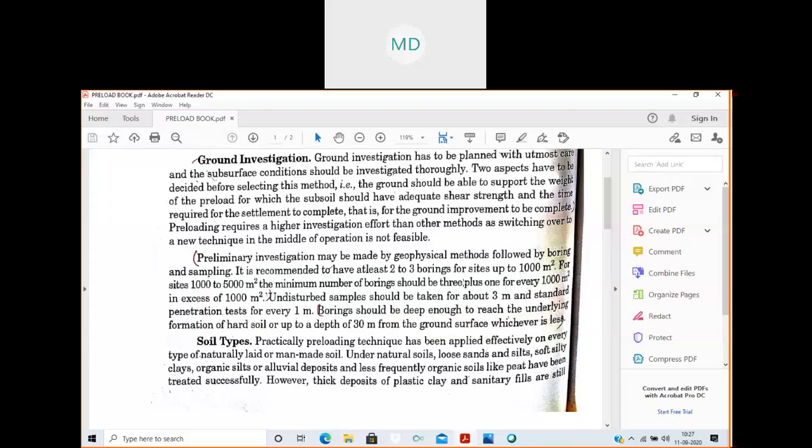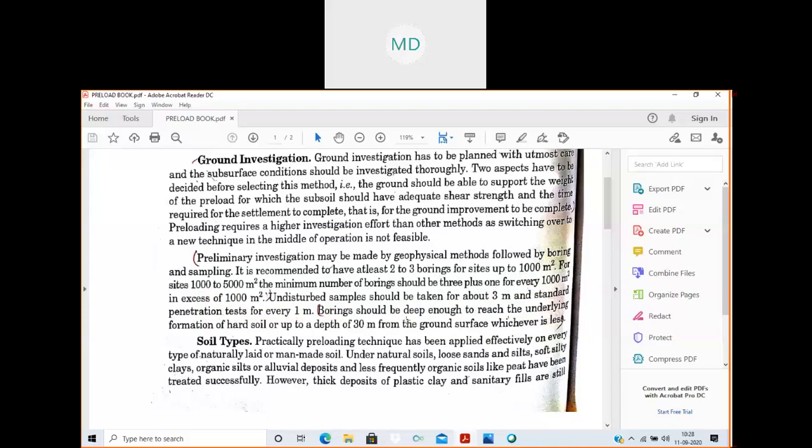I hope this line is clear. If the area is 1,000 to 5,000 meters square and exceeds 1,000 meters square, then we need 3 borings, plus one for every 1,000 meters square.